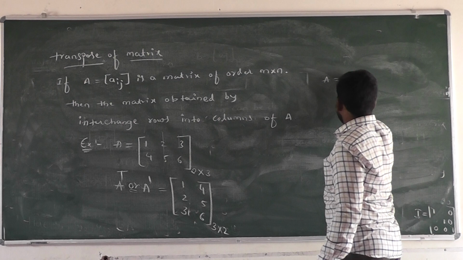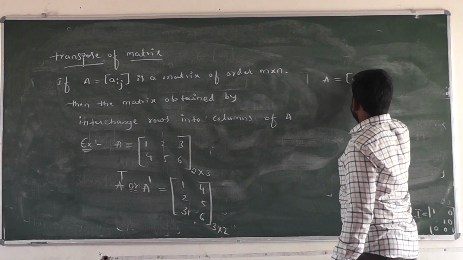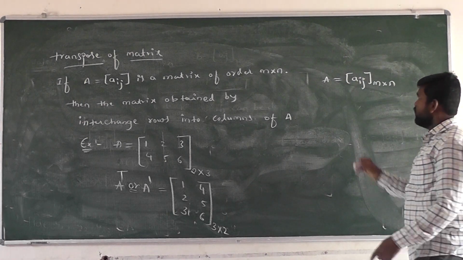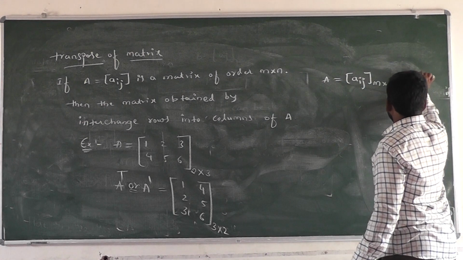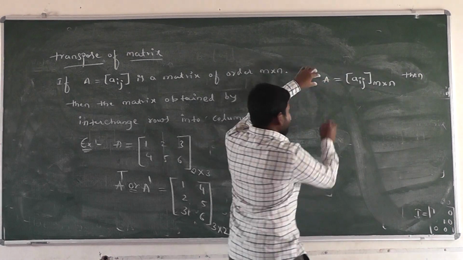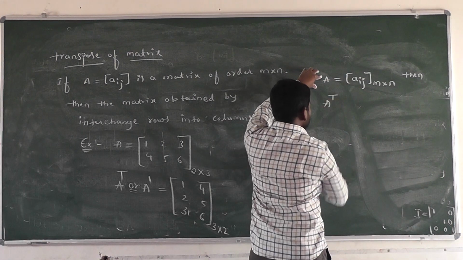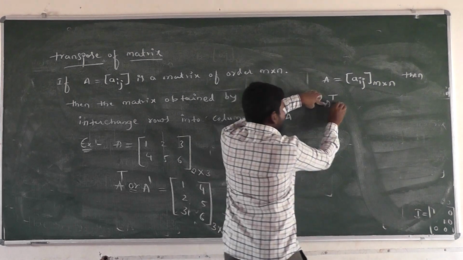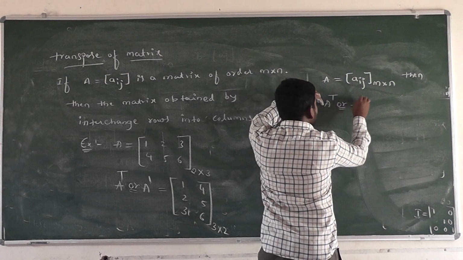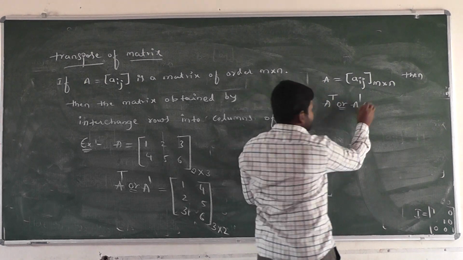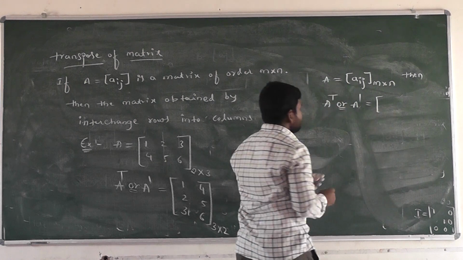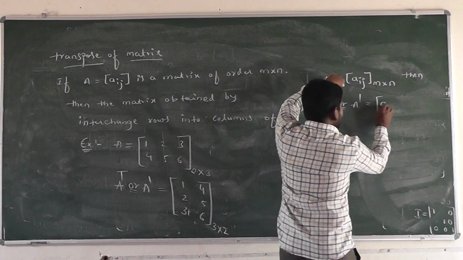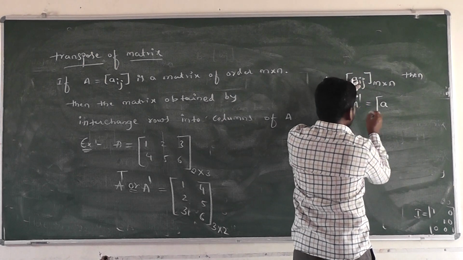here A equal to Aij, whose order is m cross n. Then the transpose of the matrix, what is the order that comes here? The transpose of a matrix A is denoted by the symbol A transpose, or A dash. You have to write it as A dash. What is the transpose of a matrix here? We have to interchange the rows into columns of the matrix. Here you have to interchange the row numbers and column numbers. Right?